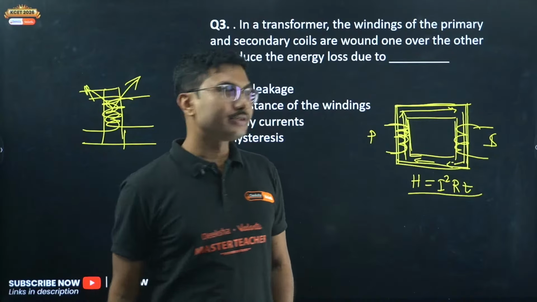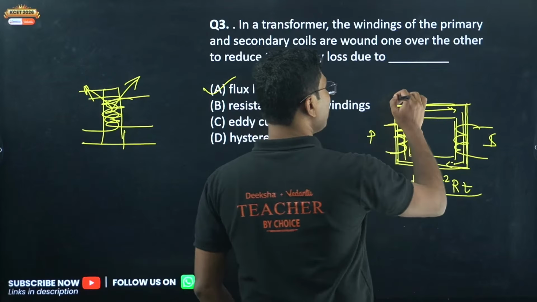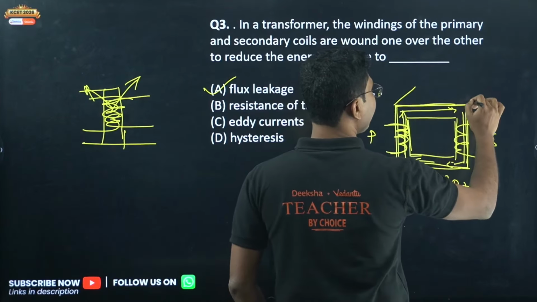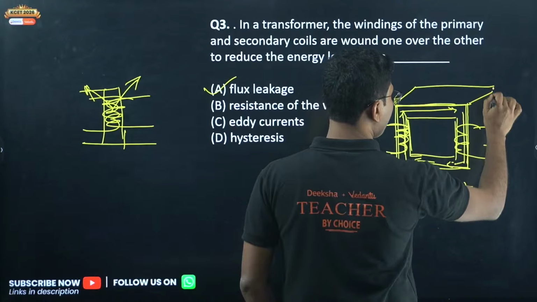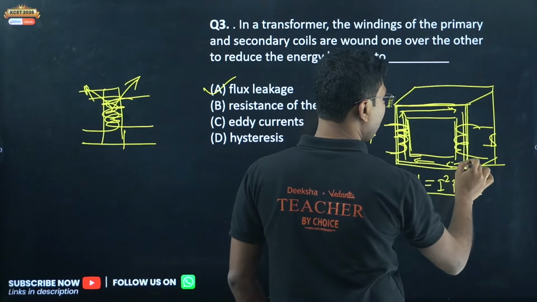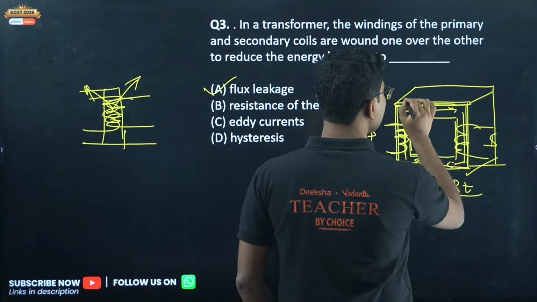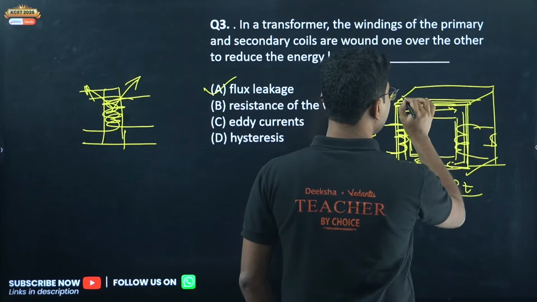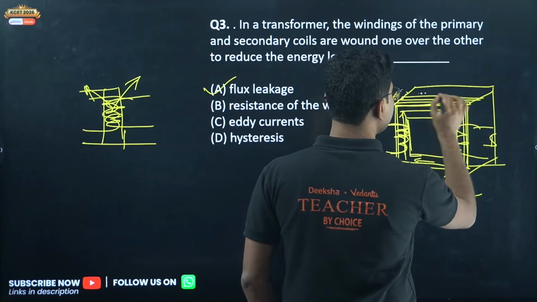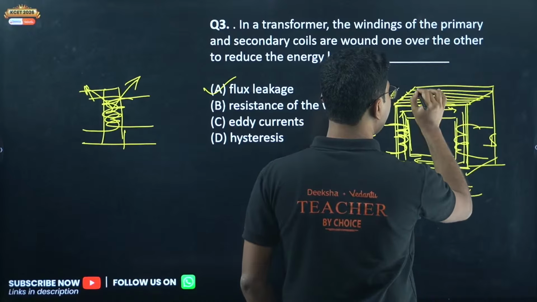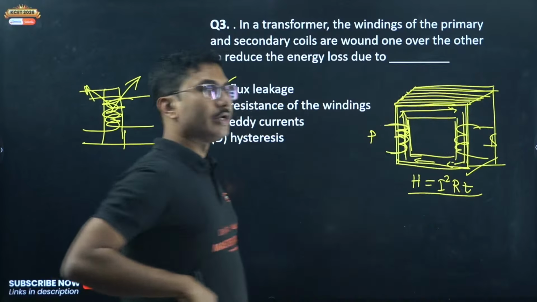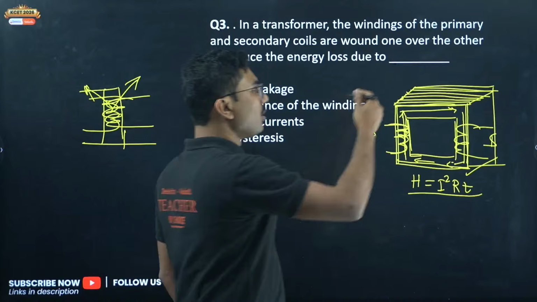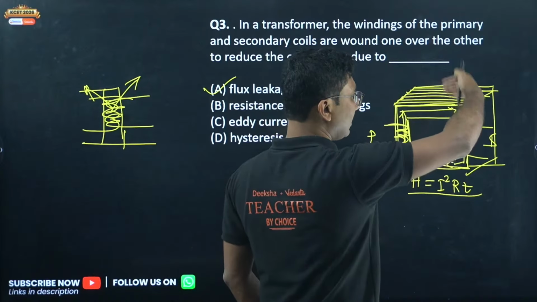And how to reduce the eddy current? Eddy current is reduced when we construct the transformer. We do not make it a solid block. Instead of a solid block, we make a laminated core. If you open a transformer, you will see that it is not made of a single solid block. Instead, it is made up of very thin layers of metal.